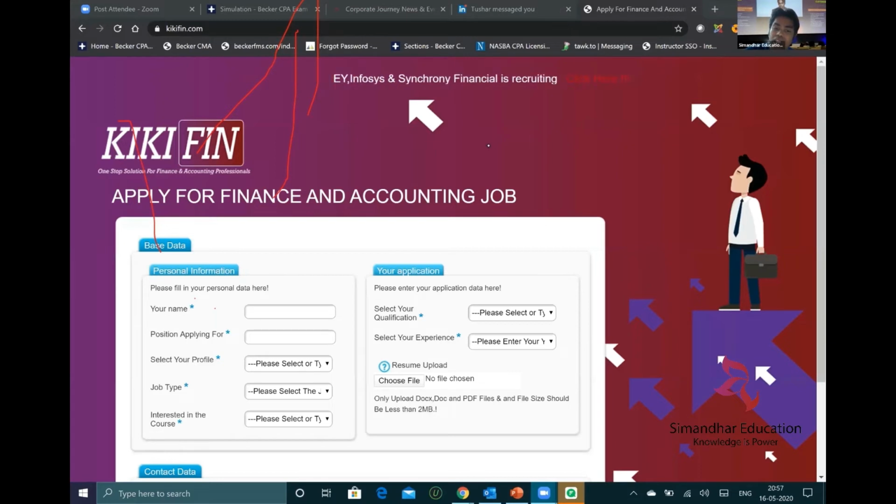IFRS and US GAAP have quite a lot of differences, right? So this is our placements, and also per annum. Yes, Bisma, 8 lakhs is per annum, not per month. If it was per month, then people from all over the world would do CPA. So 8 lakhs is per annum, not per month, okay? And sometimes, if you're not performing well in the interview, you might go into the 6.5 or 6 lakhs range also. Again, I'm telling you guys, because we are connected with so many corporates.